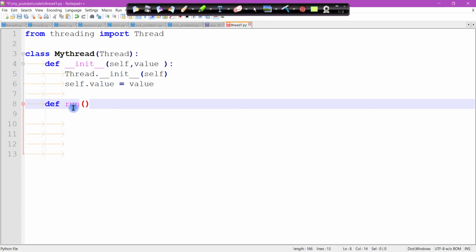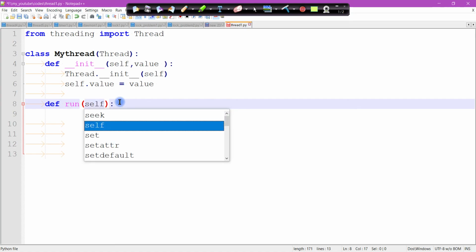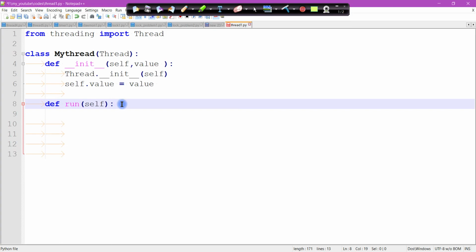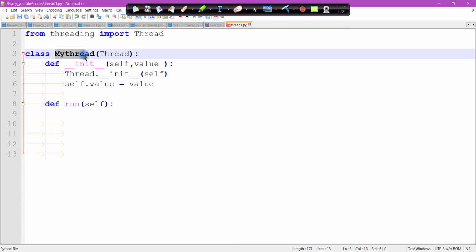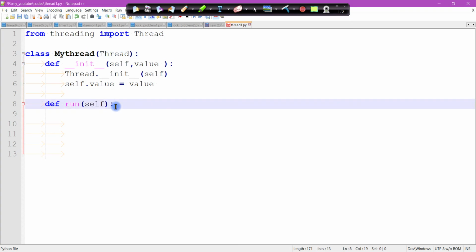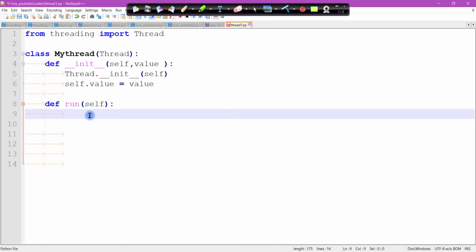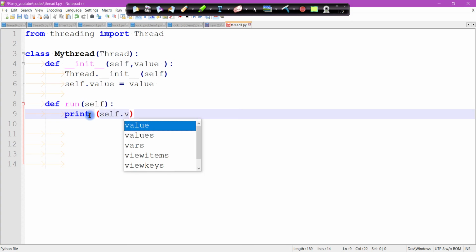So this is a necessary function. The importance of this function is what you want to execute. So what you want to execute by using this thread. Okay, so you can put your logic part here. You can put your complete logic part here, what you want to execute by using threads, or you can call an external function from here, but I'm just printing this statement, self dot value.